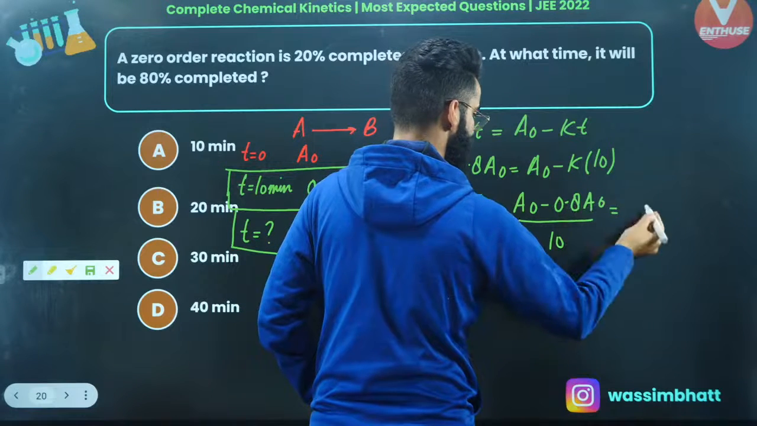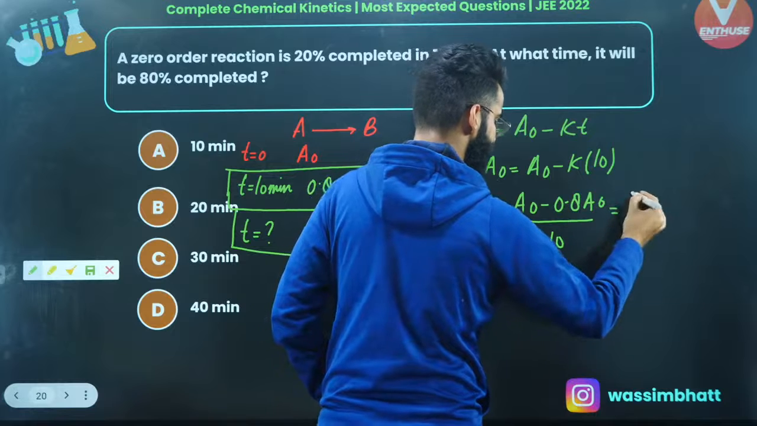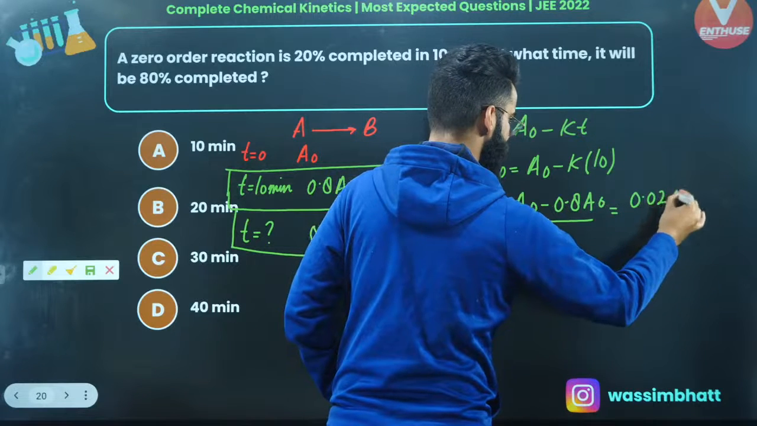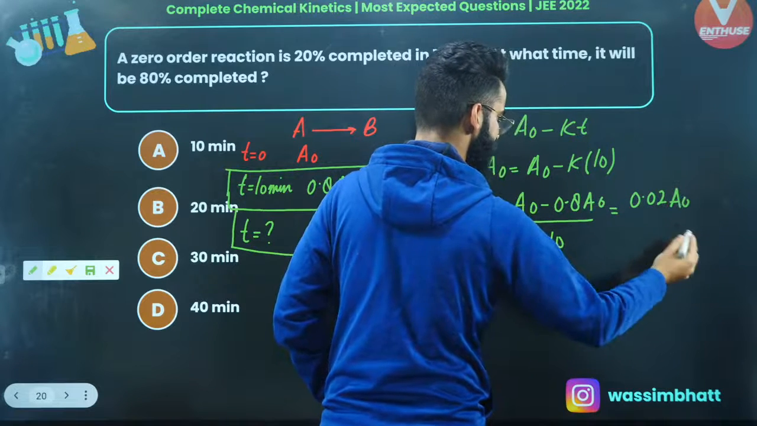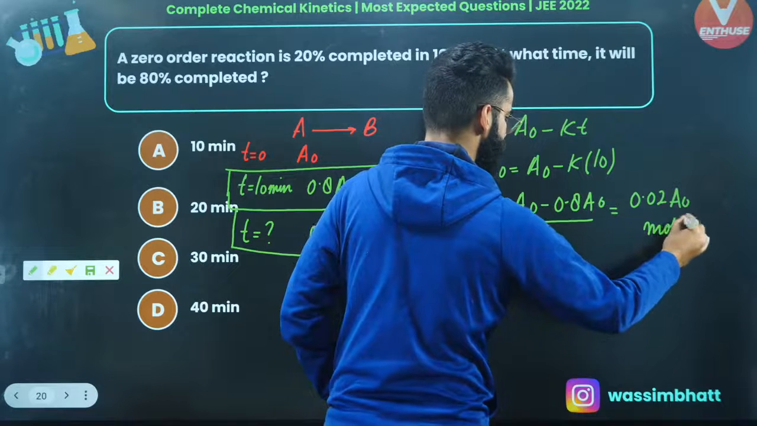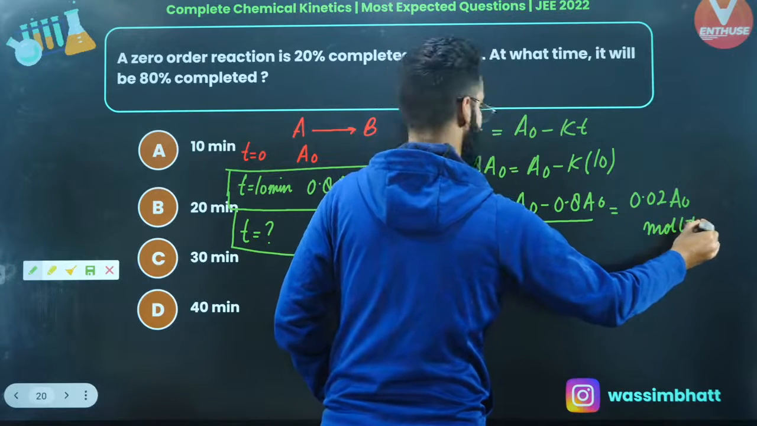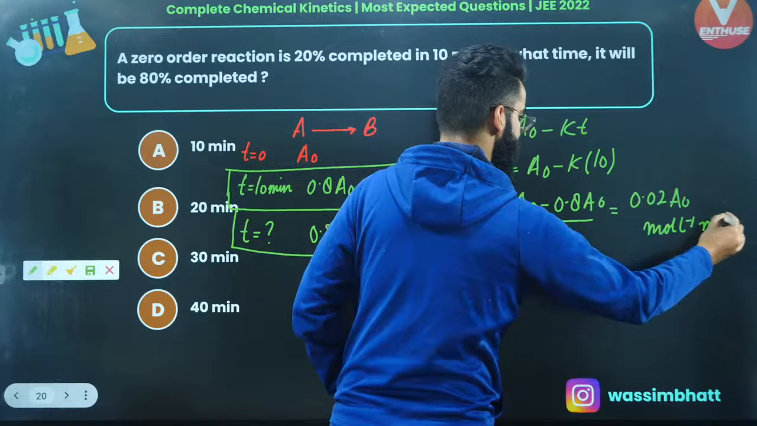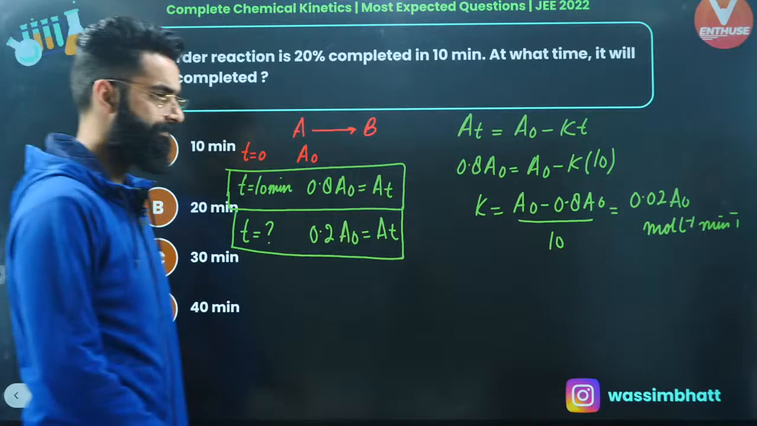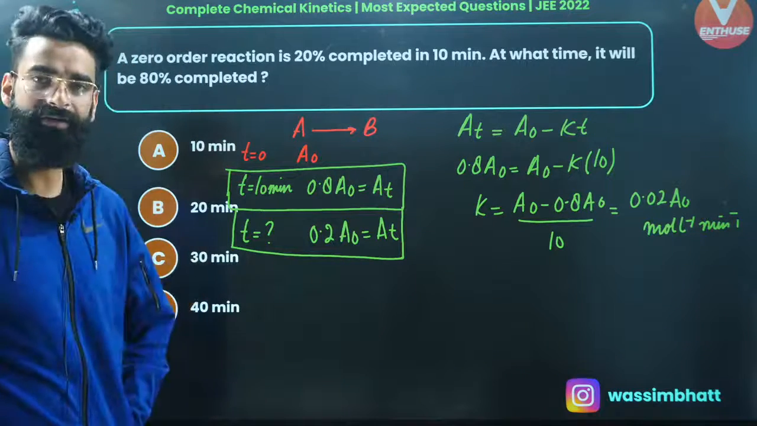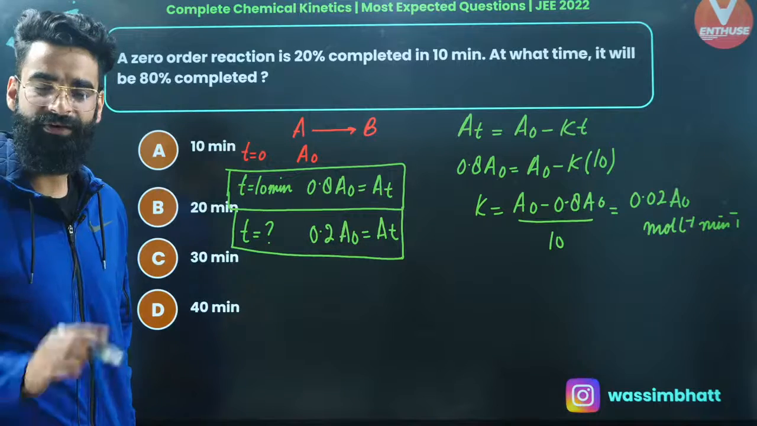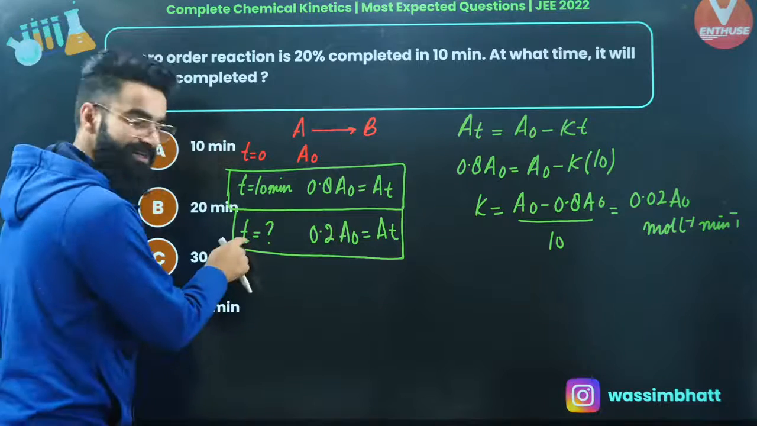So it's going to be 0.2 A naught divided by 10, so 0.02 A naught. This is the value of K which you got. Since it's a zero order reaction, the unit is moles liter inverse, and time is given in minutes, so it's going to be minute inverse. This is the rate constant. I'm not supposed to calculate the rate constant; I'm supposed to calculate this T over here.